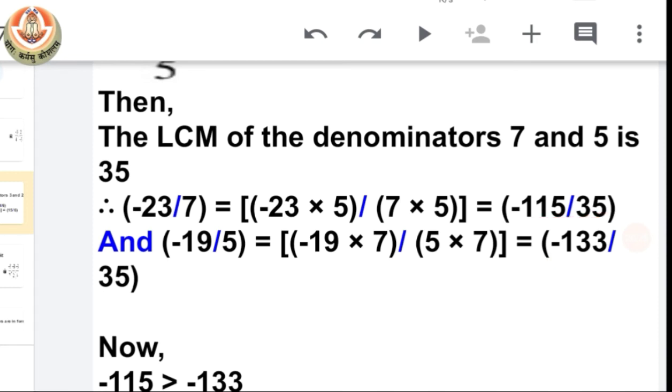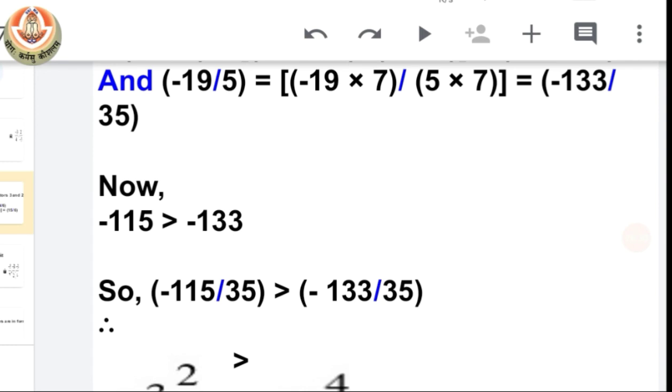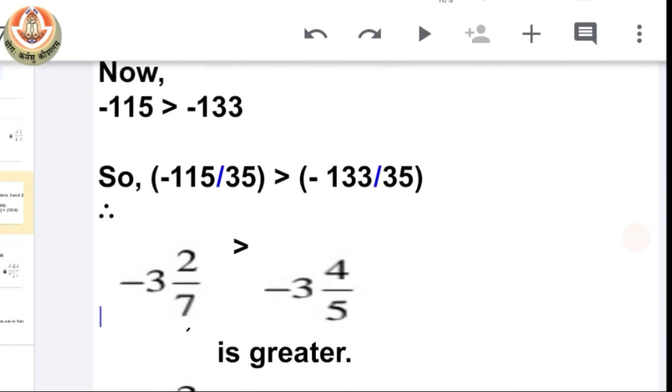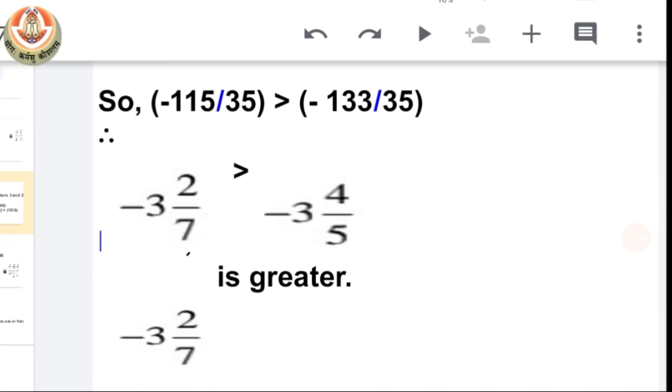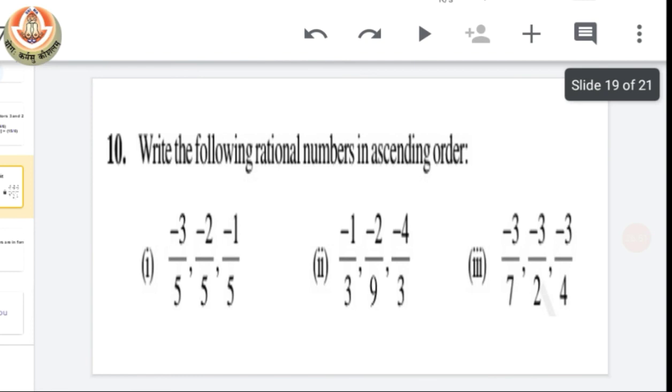So you can see here minus 115 is greater than minus 133. So that means the first fraction is greater than the second one. So that means the first mixed number is greater than the second one. Okay class, I hope this is clear to you all. Let's move on to the next question and the last question of this exercise.